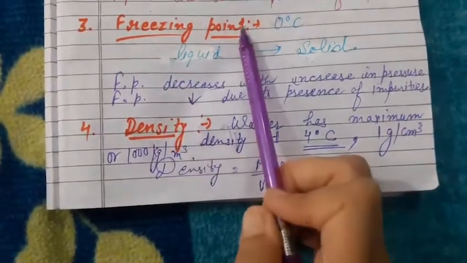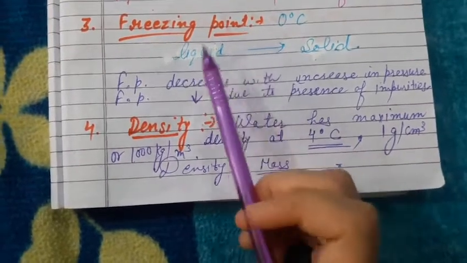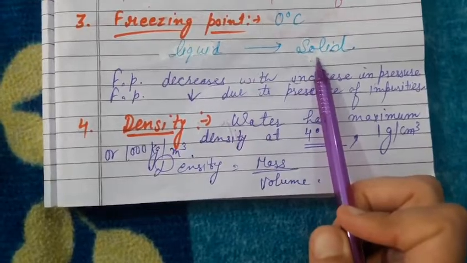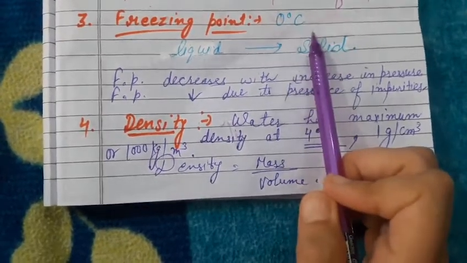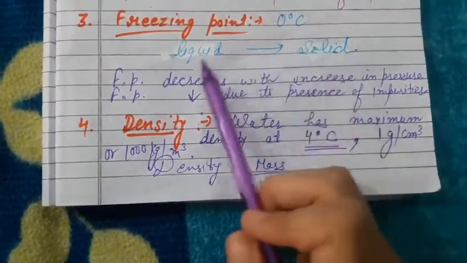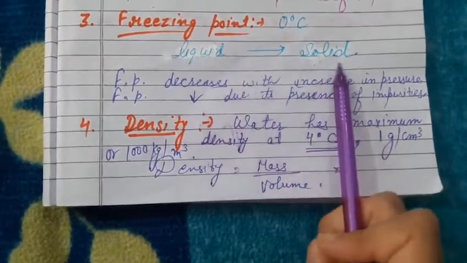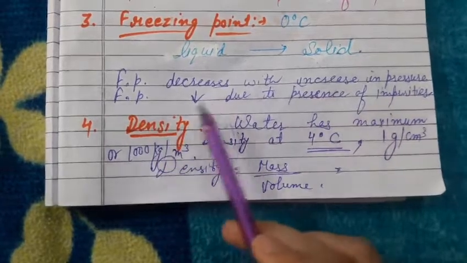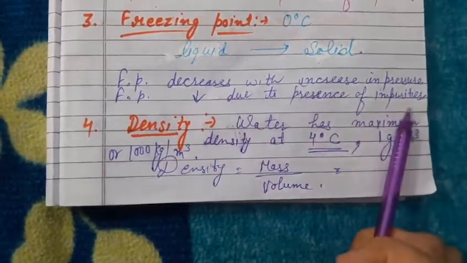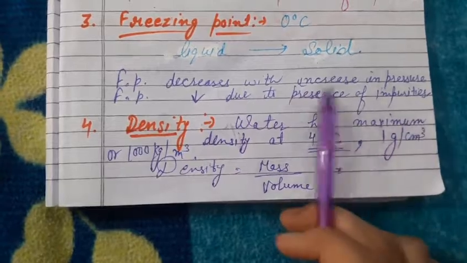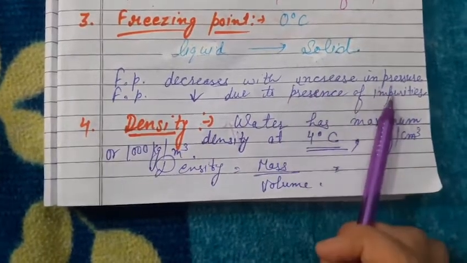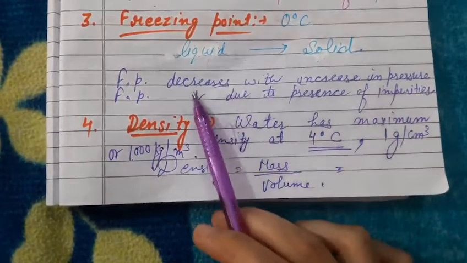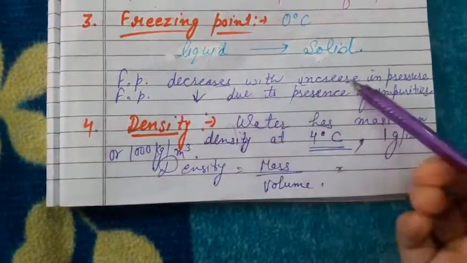Next one is freezing point. Freezing point is the temperature at which liquid changes to solid state, and the freezing point of water is 0 degrees Celsius. So at 0 degrees Celsius water starts converting into ice. The freezing point decreases with increase in pressure, and the freezing point decreases due to the presence of impurities. So when there is increase in pressure or increase in impurities, you will find that there is depression in freezing point. So freezing point decreases in both the cases.